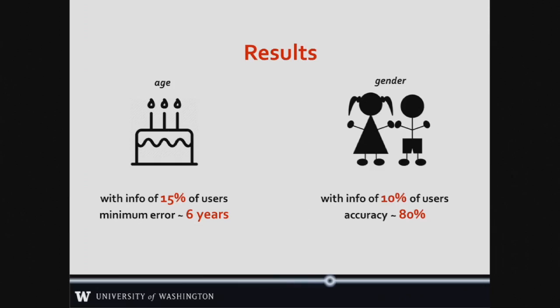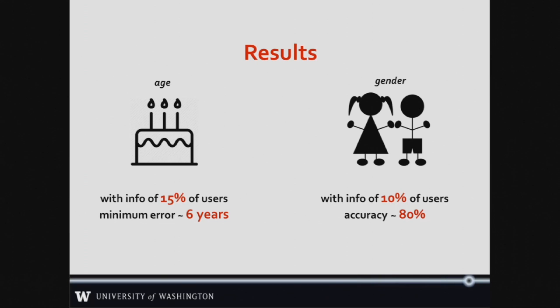So what you just saw was the simplest approach that we use. In order to get better results, we had to explore more complicated approaches. And the best result that we could get was that in predicting age, we can get the result with only 6 years of difference from the actual age, and we can predict gender with 80% accuracy, which means out of each 10 cases, we get 8 right. So this is a very good model.